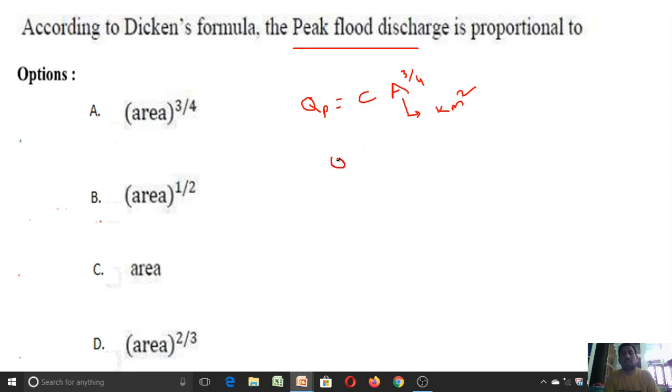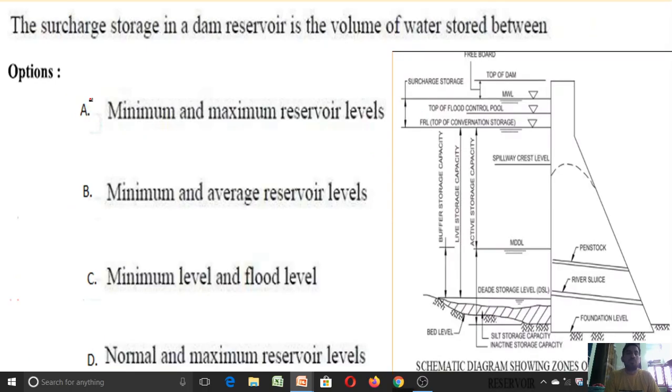So from this I can write Qp is directly proportional to A power 3 by 4, that is area power 3 by 4. So for this question, option A is correct. Here one more question we have.